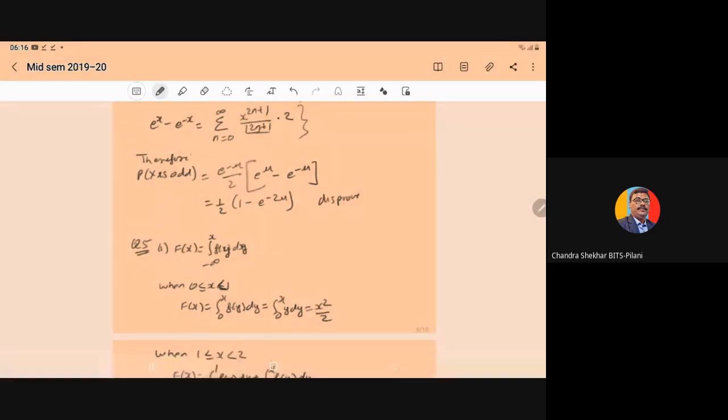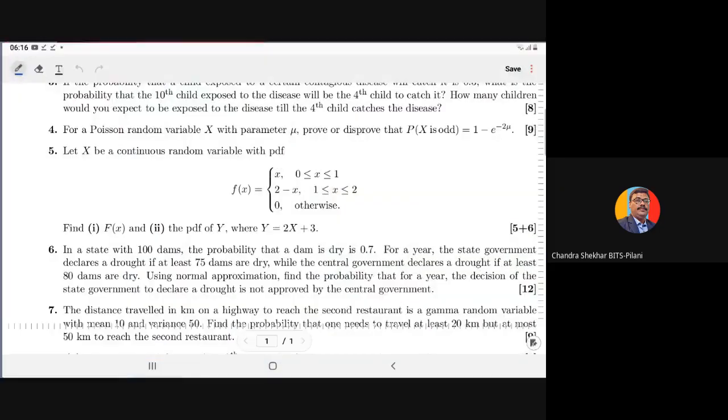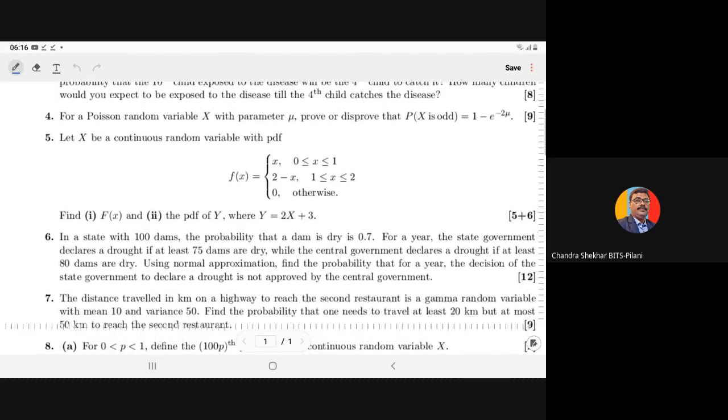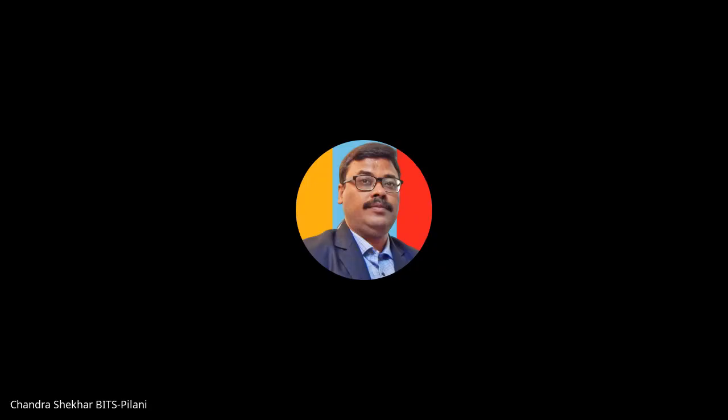So let us move to question number 5. In question number 5, let X be a continuous random variable.